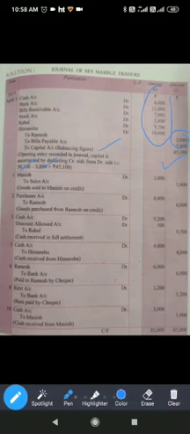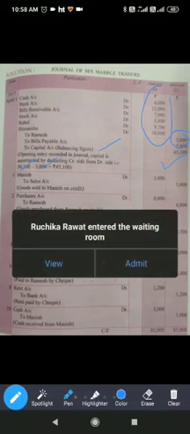Now in the first transaction it was given goods sold to Manish rupees 3,000. Goods sold to Manish. So Manish is the receiver. Manish debit to sales account. After this, purchased goods from Ramesh, rupees 8,000. You have purchased goods from Ramesh. So Ramesh is the giver over here, and purchases is our expenses, and purchases are always debited. So purchases account debit to Ramesh. Ramesh is credited because Ramesh is the giver.